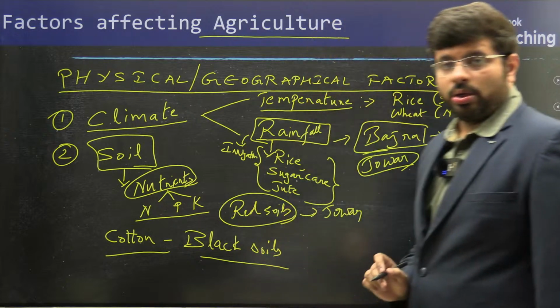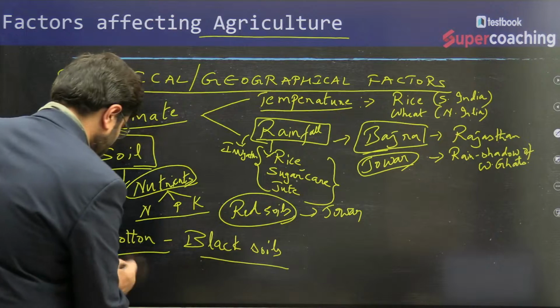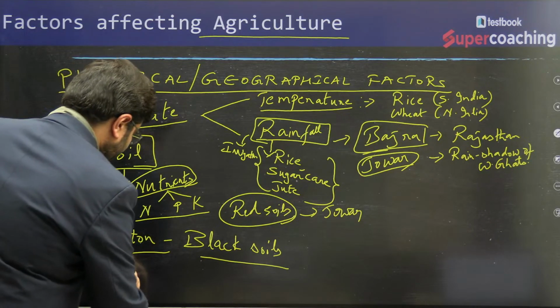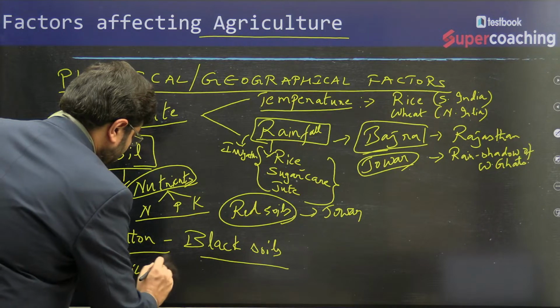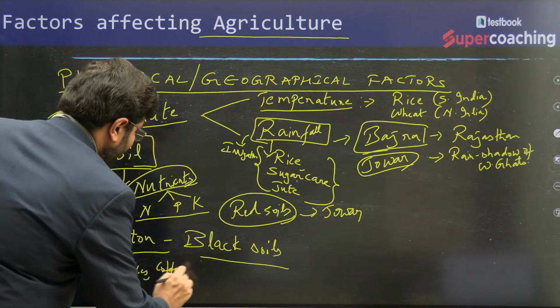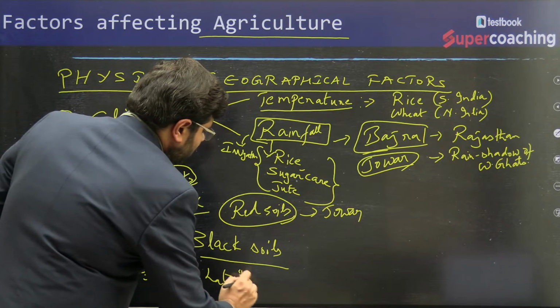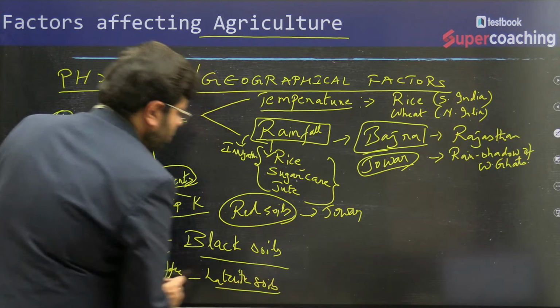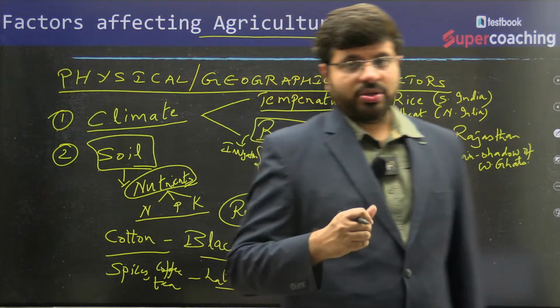And you will see that in the laterite soils, you will see a variety of spices, coffee, tea.